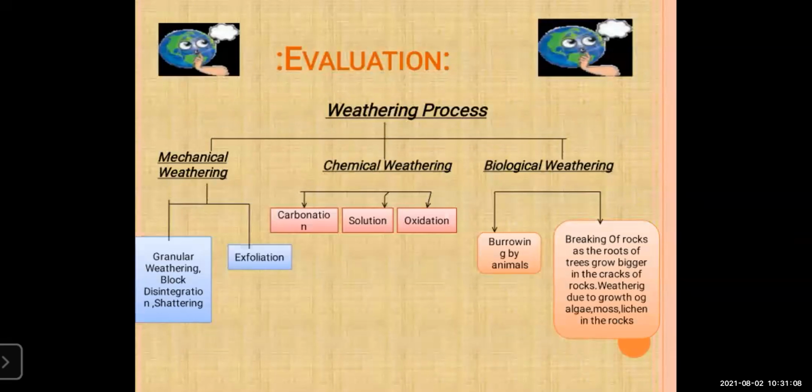See, this type of flow chart can come in your exam for 2 marks. So in this way, you are going to write it in your exam. This type of question can come, complete the flow chart below. They will give you few points, yes, in the column. Just you have to fill the remaining columns. So this was about the weathering process. It is one type of flow chart, student. Okay.